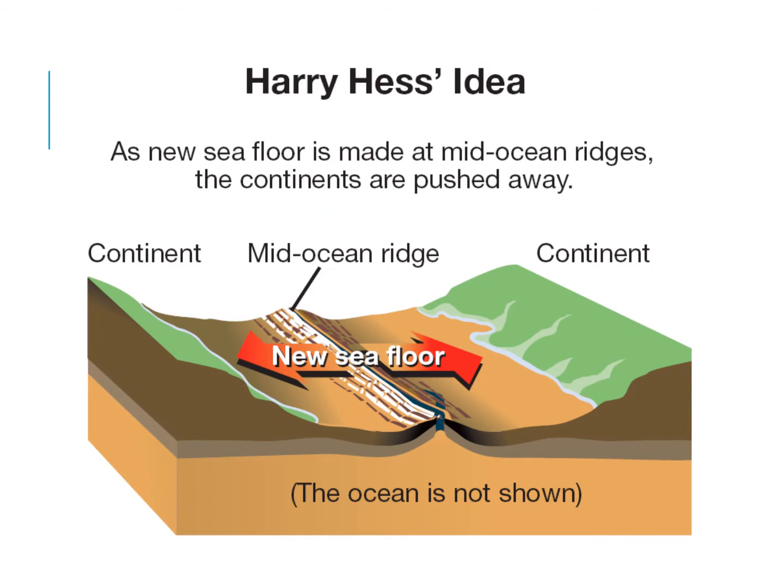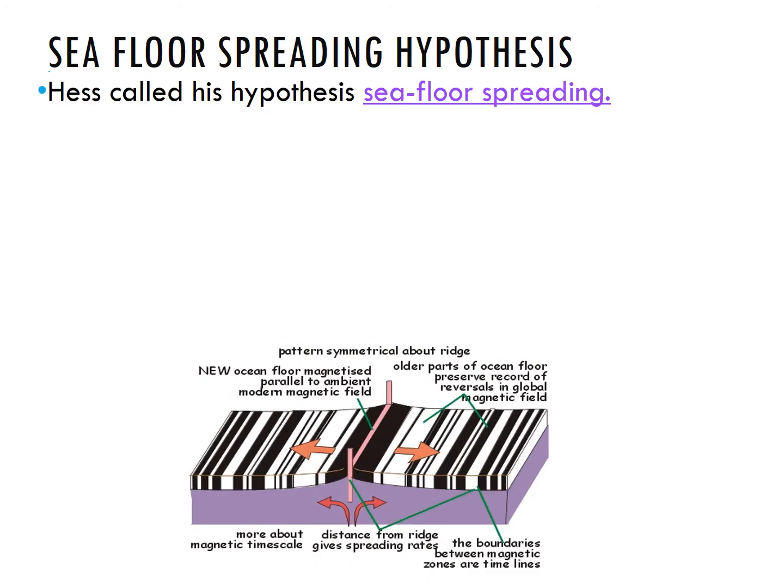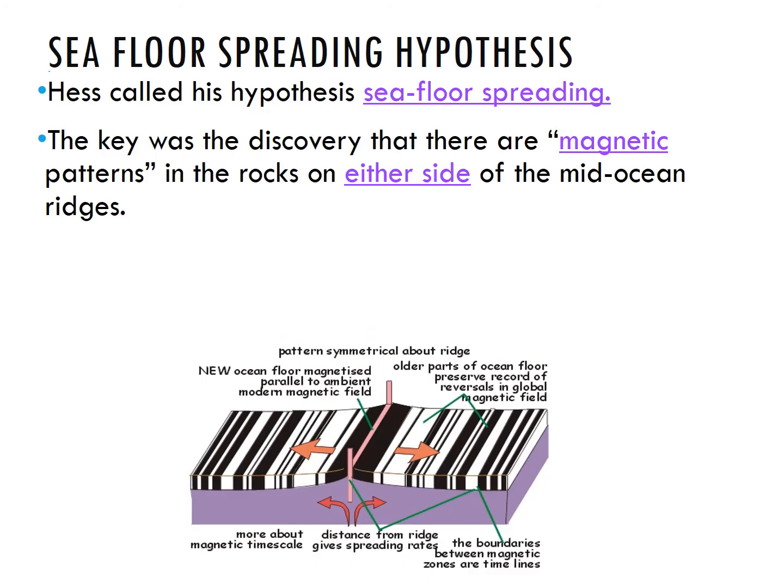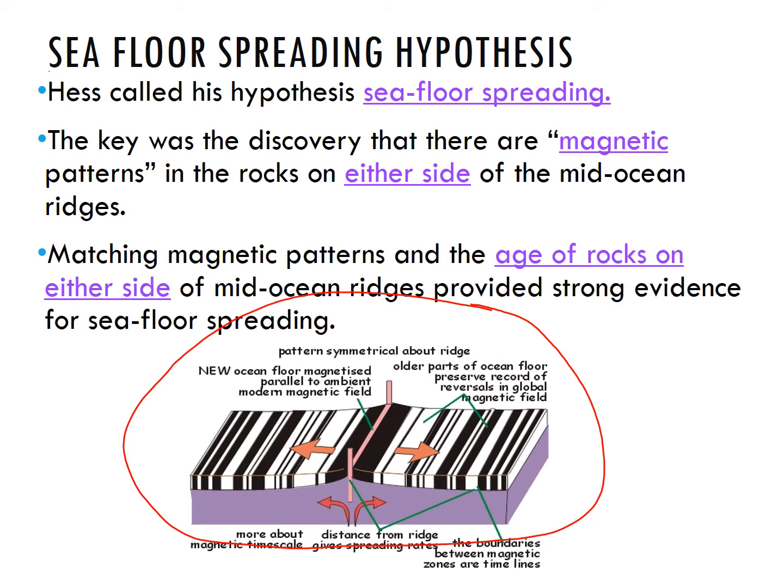So as seafloor is made at the mid-ocean ridges, continents were pushed away. He called this hypothesis seafloor spreading. The key was the discovery of the magnetic patterns in rocks on either side of the mid-ocean ridges. So here's what we were talking about. No, the ocean floor is not striped like a zebra, but what this is showing is that throughout time at the mid-ocean ridges, they had different iron minerals aligned towards the North Pole and the South Pole, and they were identical on each side. Matching magnetic patterns and the age of rocks of mid-ocean ridges provide stronger evidence of seafloor spreading.